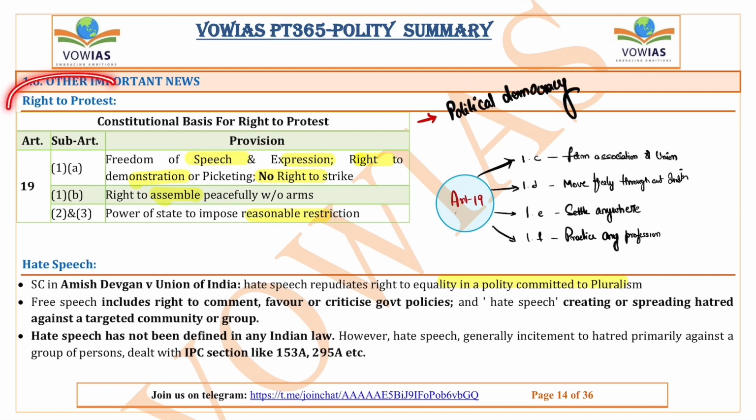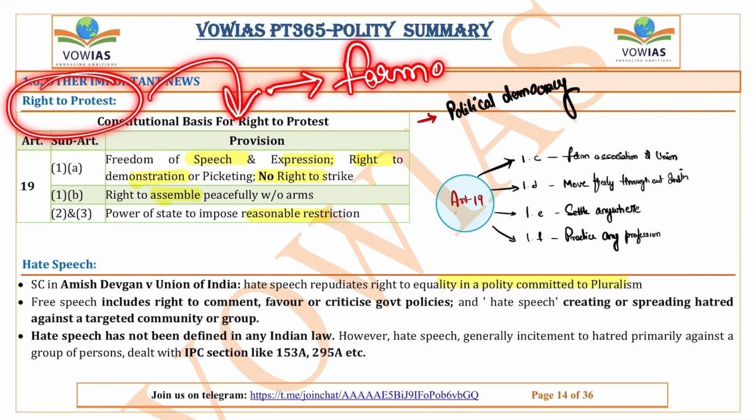So this right to protest, the Supreme Court said that people have this right, which is already there in Article 19(1)(a), because the right to protest came into the news during the farmer protest. During this time, this matter went to the Supreme Court, and the Supreme Court said this. So tomorrow in the exam, there can be a question about this. The right to protest comes under which article? It comes under Article 19, 19(1)(a) and 19(1)(b).